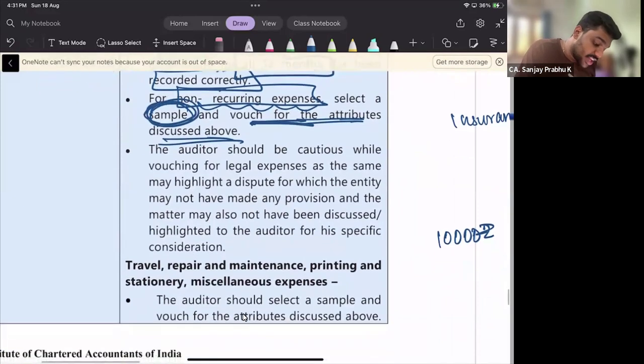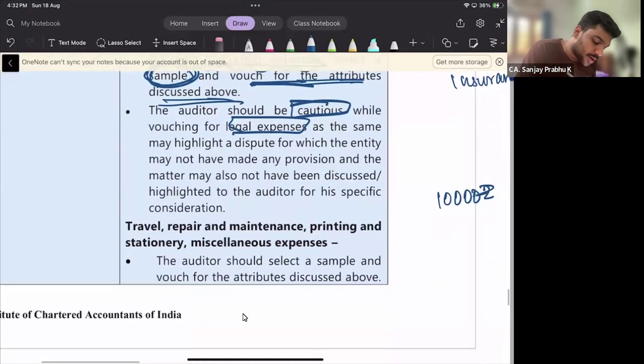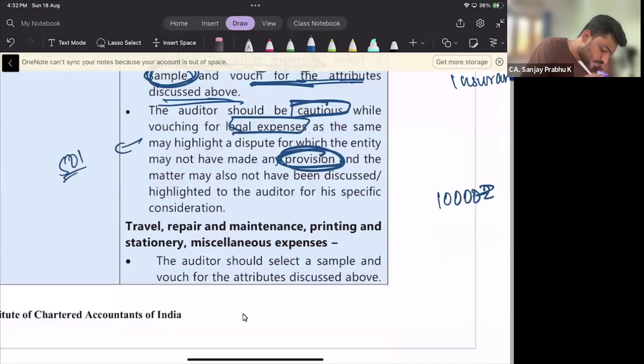And finally, the auditor should be very cautious while vouching the legal expense. Why? There is a high possibility, see, there are certain proceedings against the company which could affect the going concern of the company. There are certain companies which have liquidated, which have finally wound up their business because of certain proceedings against the company. So as an auditor, he should be very cautious when he is vouching the legal expenses. The auditor should see whether proper provisions have been made against each and every proceeding. See, we have mentioned this somewhere in SA 501. Do you remember? SA 501, litigation and claims. So we as auditors have to make sure that proper provisions are made.